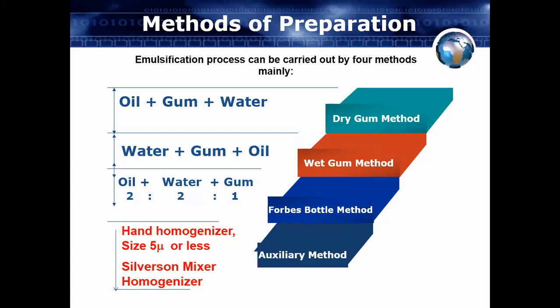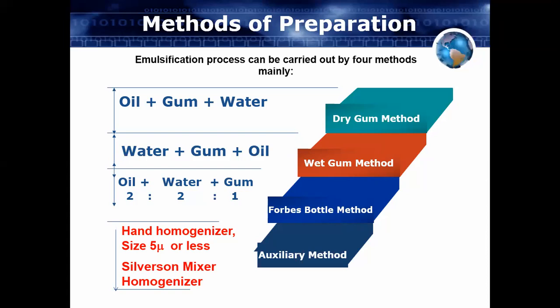So what is that emulsifying agent? This emulsifying agent is also called the surface active agent. This surfactant, or the surface active agent, has the ability to stabilize your preparation. That's why we have to add it into your emulsion. So that is called the surface active agent or emulsifying agent.